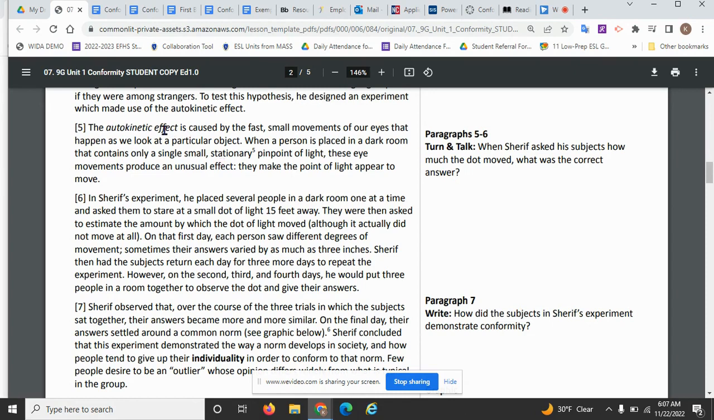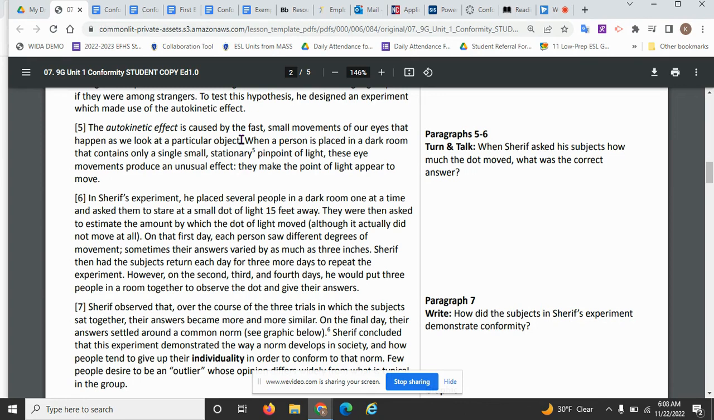Okay, the autokinetic effect is caused, okay, there's your key word, by fast small movements of our eyes that happen as we look at a particular object. Okay, so we're going to label this a cause and effect paragraph. All right, your effect is the autokinetic effect. Your cause is when our eyes look at a particular object.